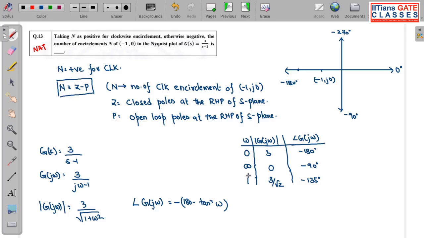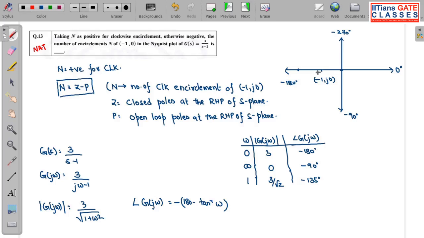At omega equal to infinite, it is 0 and minus 90 degree. Note, origin has all the angles. So now my polar plot can be either from this side or it can be from this side.